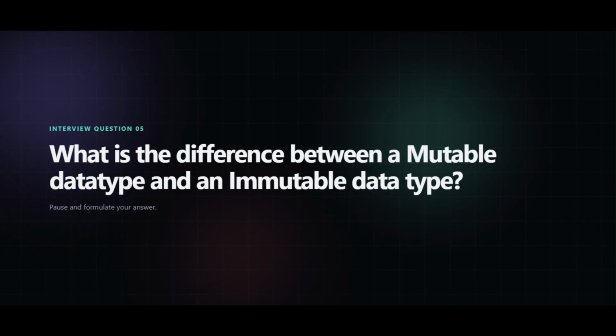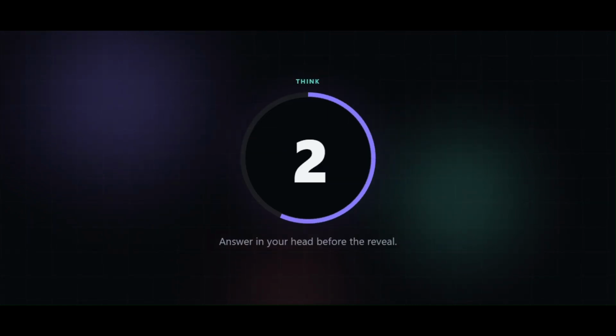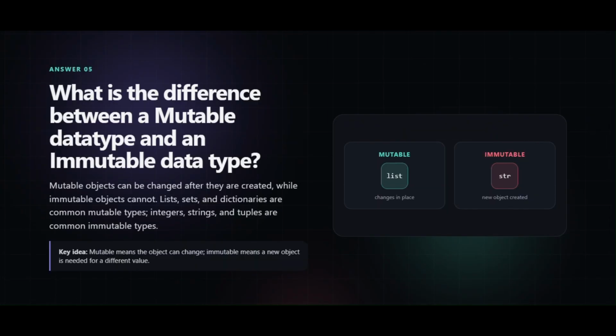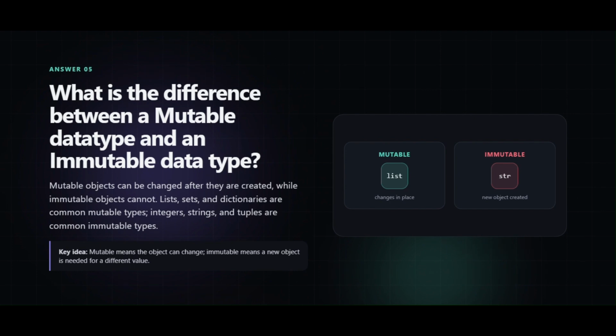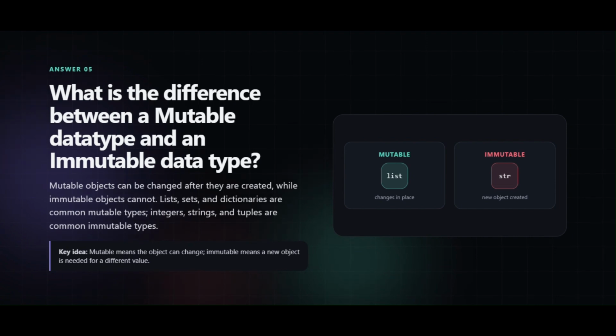Next question: what is the difference between a mutable data type and an immutable data type? Mutable objects can be changed after they are created, while immutable objects cannot. Lists, sets, and dictionaries are common mutable types. Integers, strings, and tuples are common immutable types.